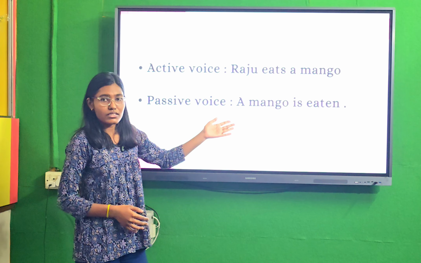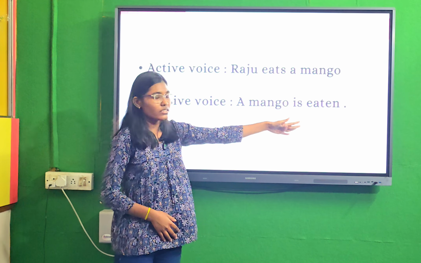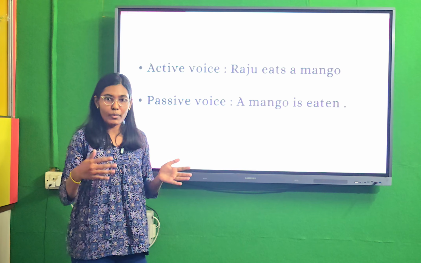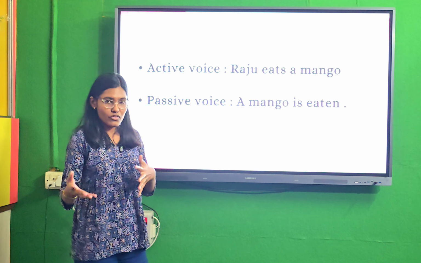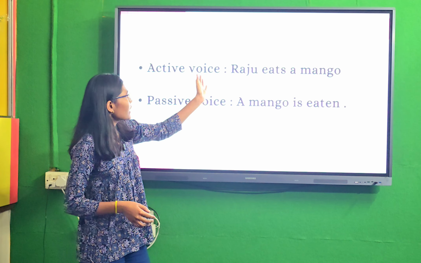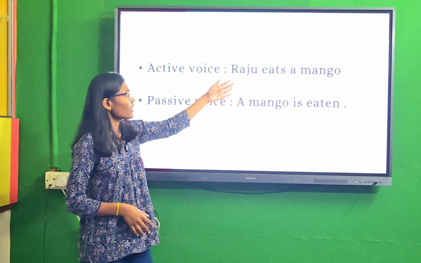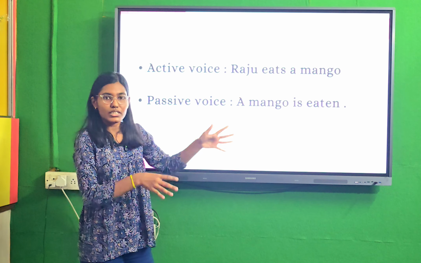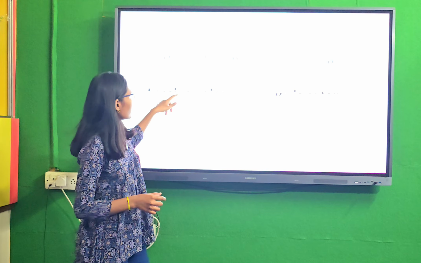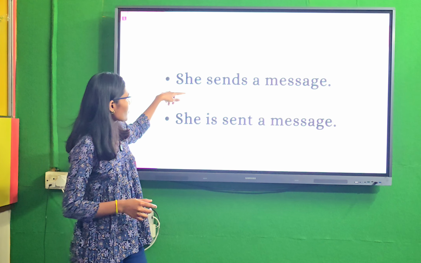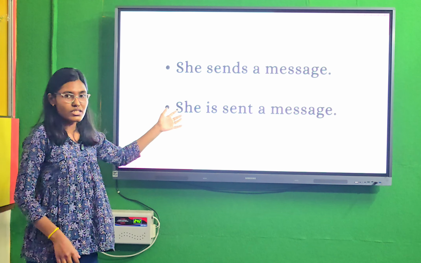The sentence is: a mango is eaten, by someone. In active voice, Raju is eating a mango is also a sentence.